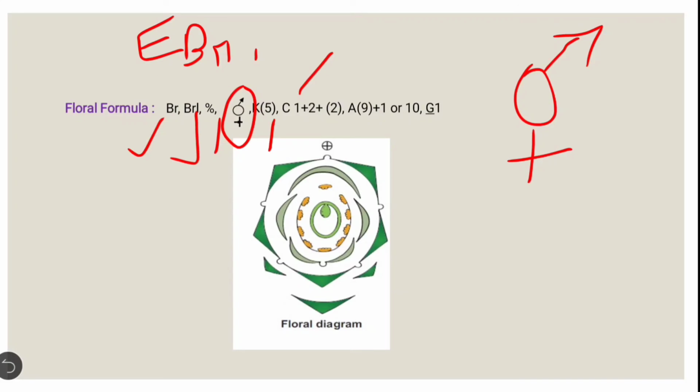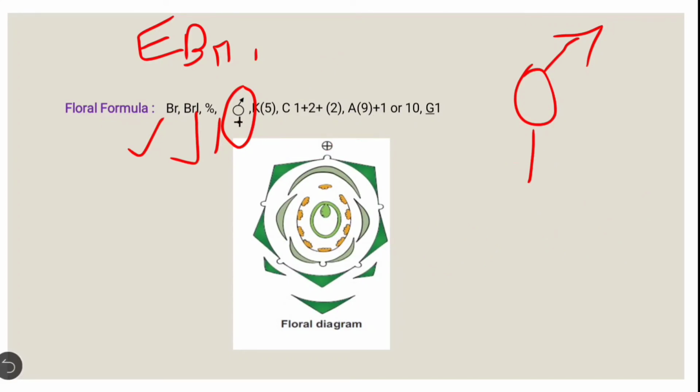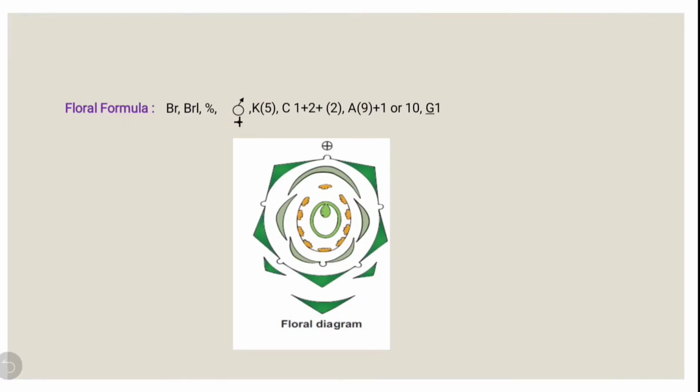The androecium varies in number. One example is 9 plus 1. Then another is a 5 plus 5 arrangement, or 10. And generally the ovary is monocarpellary, so they are one, and the sign for syncarpous. So write superior in this way, and the lower portion is written below. And after this floral formula, we discuss how to draw the floral diagram.